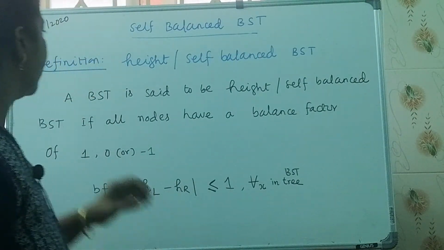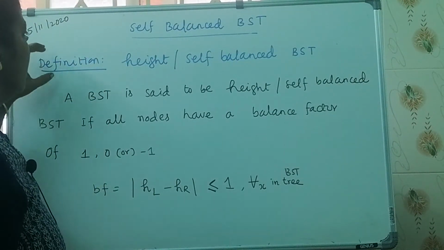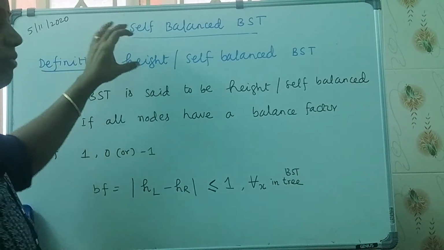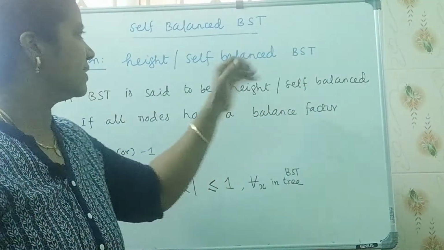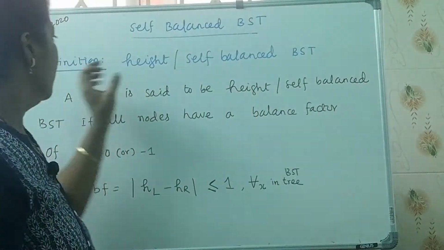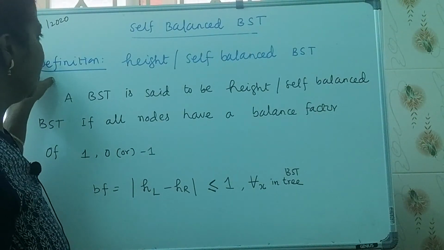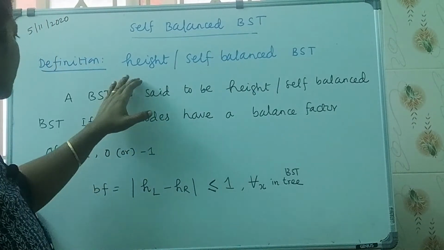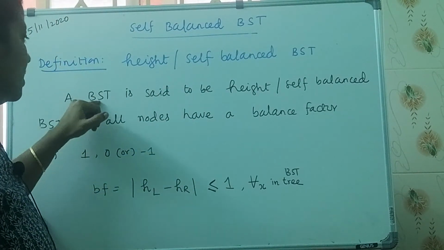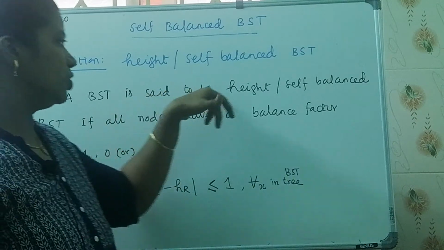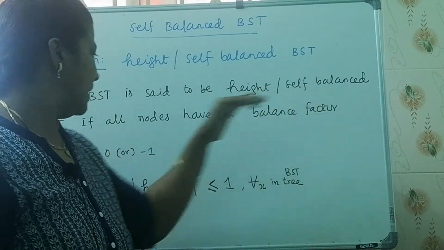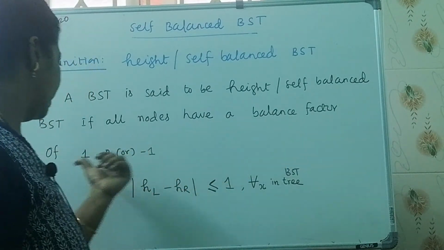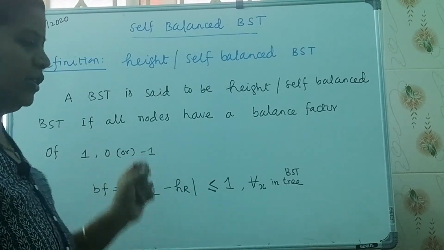Now let us consider the definition. Let us define the self-balanced binary search tree. A self-balanced binary search tree is also called a height-balanced binary search tree. So take this definition. According to this, a BST, binary search tree, is said to be a height-balanced or self-balanced binary search tree if all nodes have a balance factor of 1, 0, or minus 1.